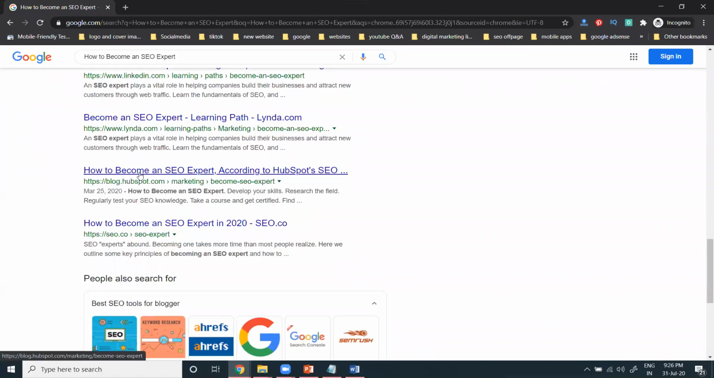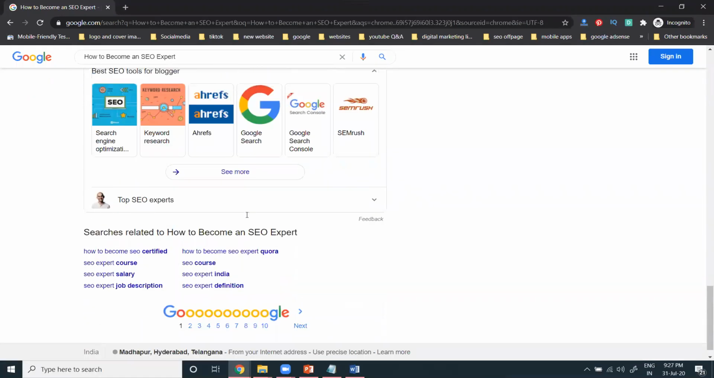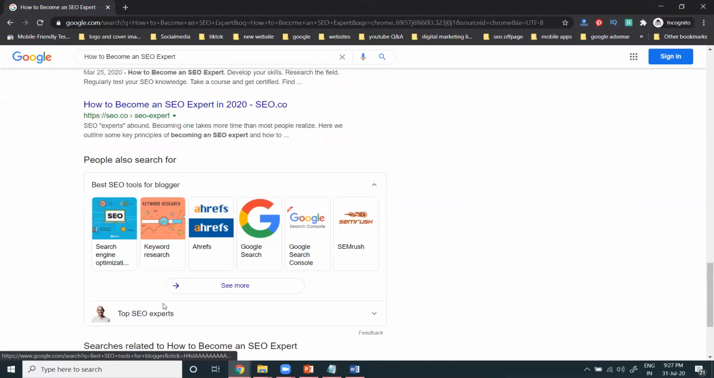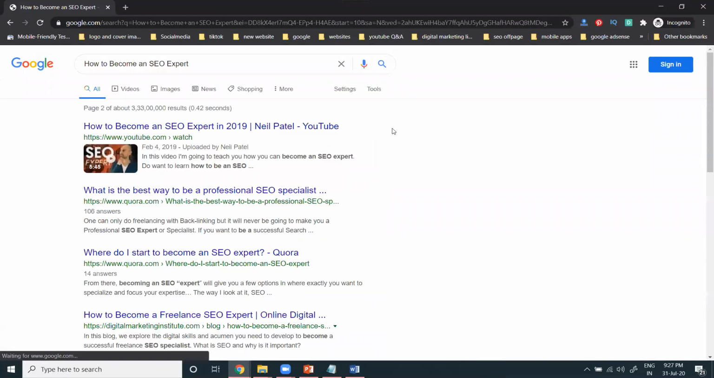How to become an SEO expert according to HubSpot. They are writing it, and other websites promote HubSpot. How to become an SEO expert in 2020. All these keywords will be used. Specialist, and they also use expert, beginner, professional. They are using a lot of keywords. What are the best ways to be a professional SEO specialist? They write some keywords here. So all this means we are writing the title, description, and keywords based on how people will search.